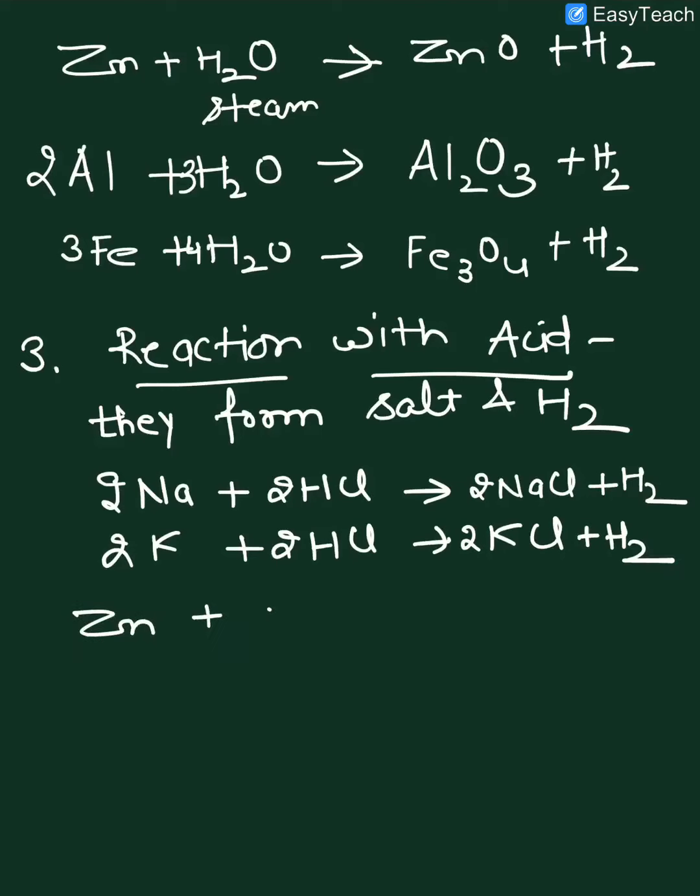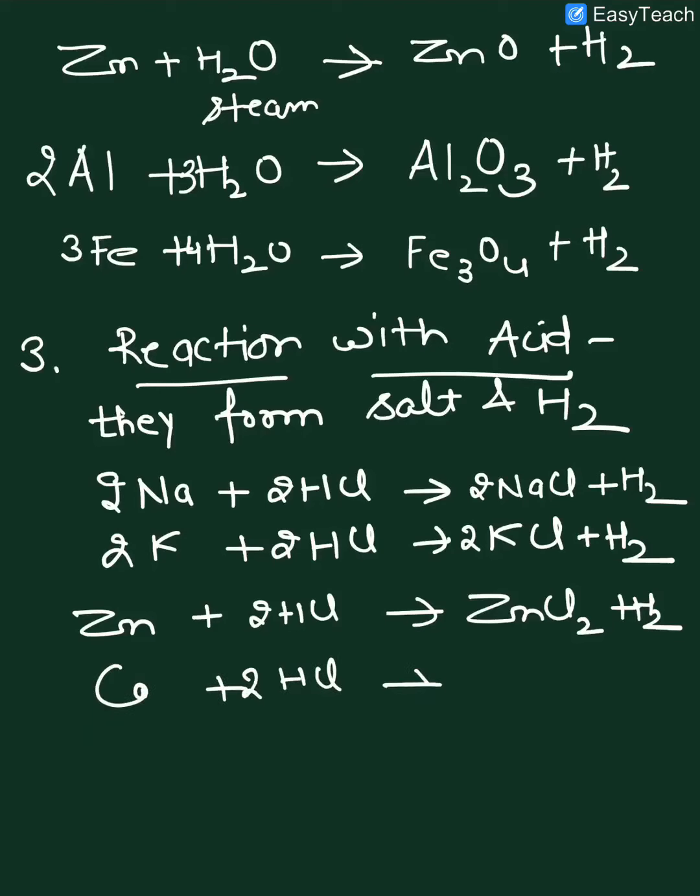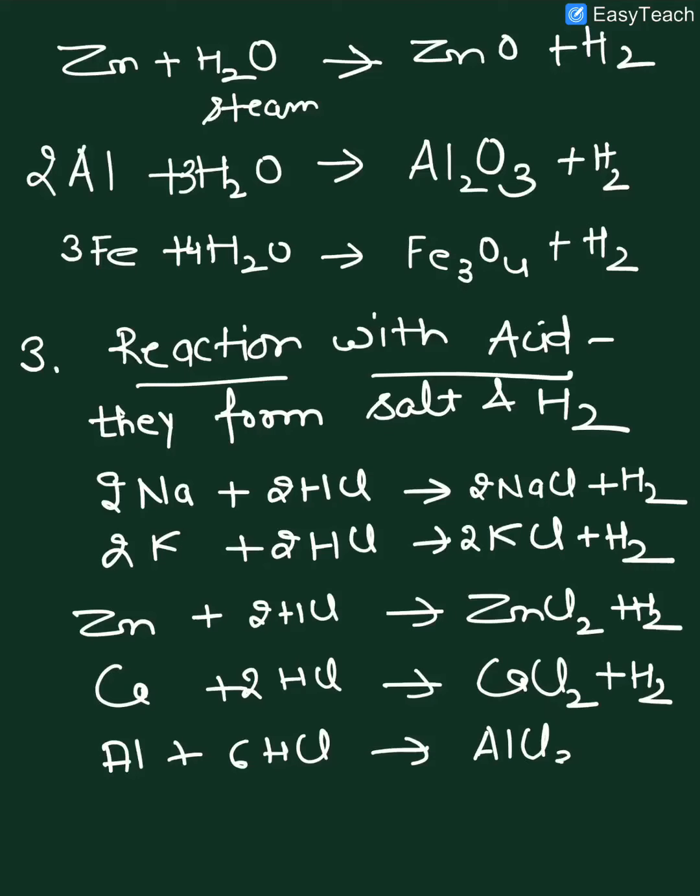In the similar way, when zinc reacts with HCl, it forms ZnCl2 plus hydrogen. If calcium reacts with HCl, it forms calcium chloride plus hydrogen. Of almost all the metals, we can write similar type of reaction. Then aluminium, when it reacts, it forms AlCl3 and hydrogen gas is released.